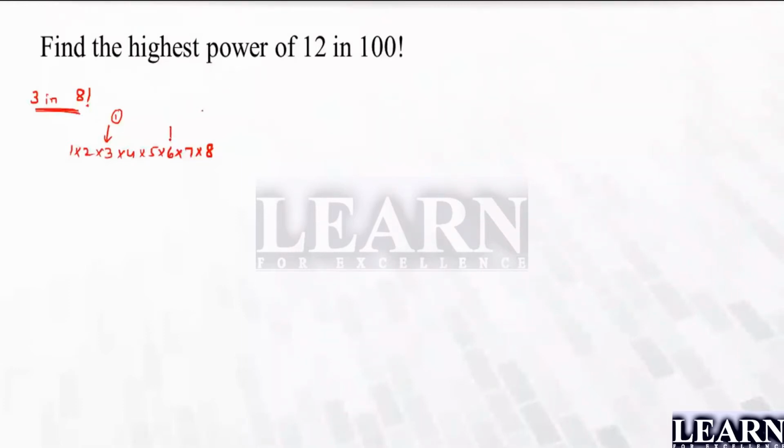What about this? Again, I have got 1 more power of 3 in this 6. 6 has also 3 in it, right? 2 times 3, we have got 3 in it. So how many powers of 3 is there? Only 1. If I combine all together, is there any other number which has 3 in it? No. Then I can say the highest power of 3 in 8 factorial is 2.